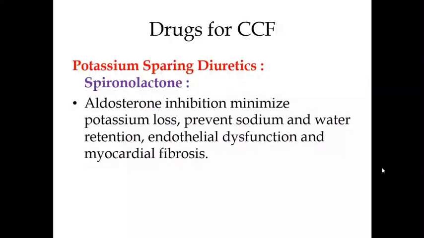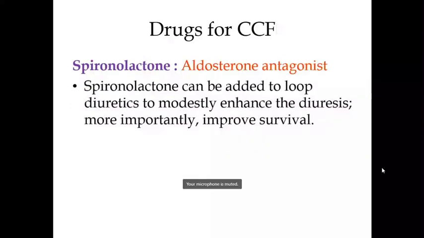And in that case, we don't have to worry about hyperkalemia, because loop diuretics cause hypokalemia, hyponatremia. So if you're adding spironolactone to increase the efficacy in heart failure patients, it is to the advantage because it helps to combat the hypokalemia by sparing the potassium loss.